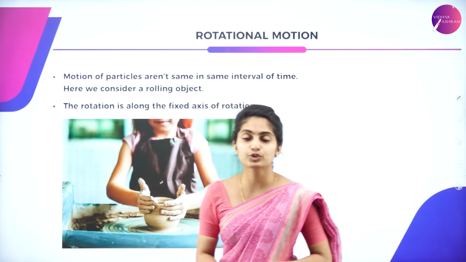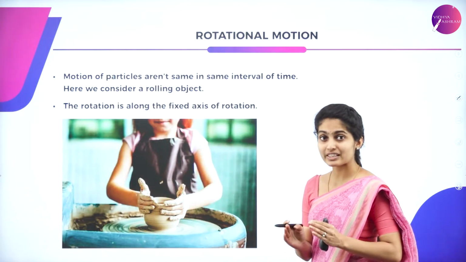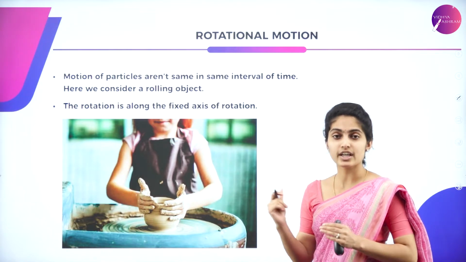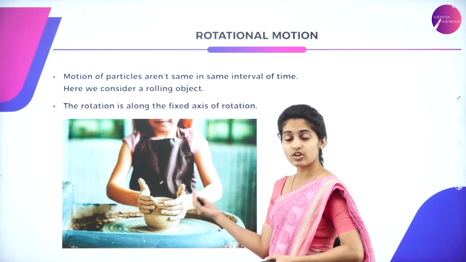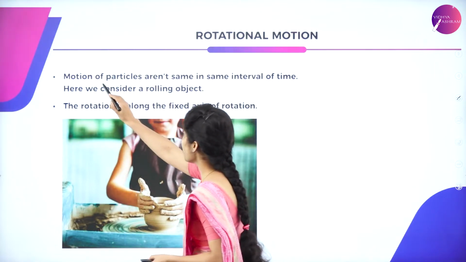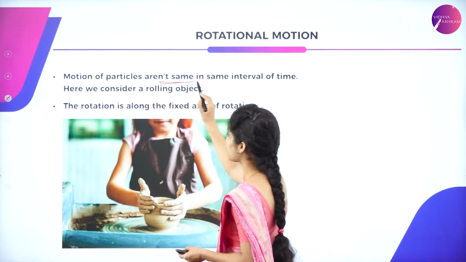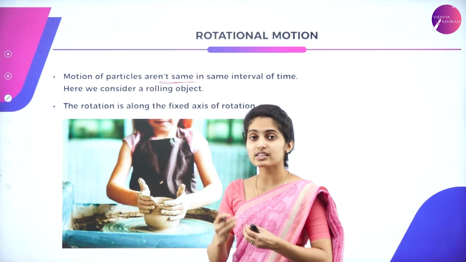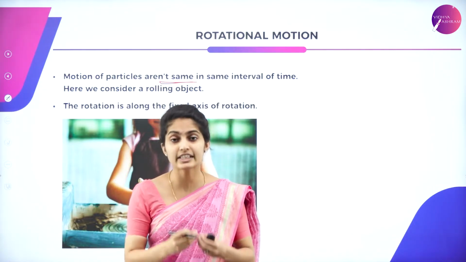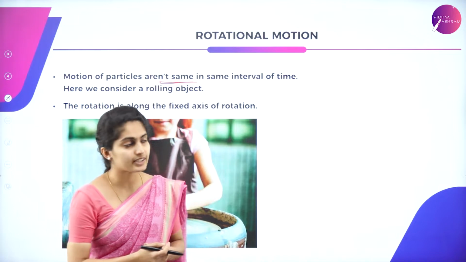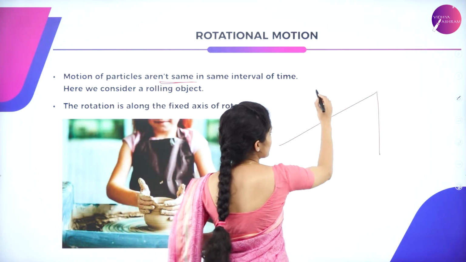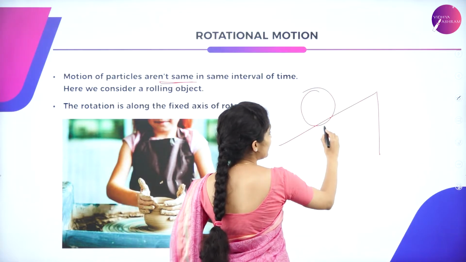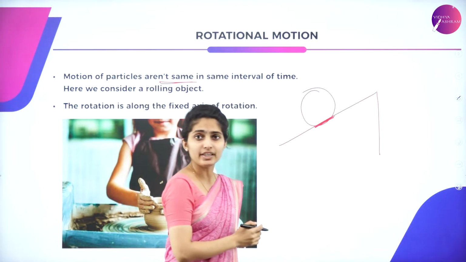Now let us move to rotational motion. So we are clear with translational motion. Now it is rotational motion. So here in this case, it's contrary to that, that is motion of particles aren't same, that is each and every particle is having different velocity at same interval of time. So suppose you're considering again an inclined plane, you consider a wheel wherein one point will be fixed.